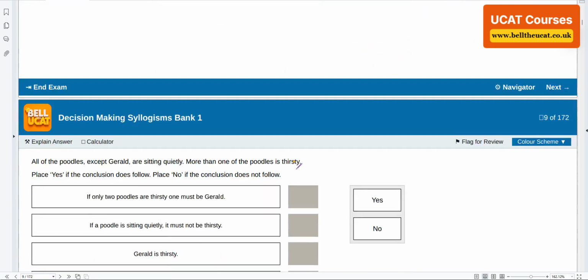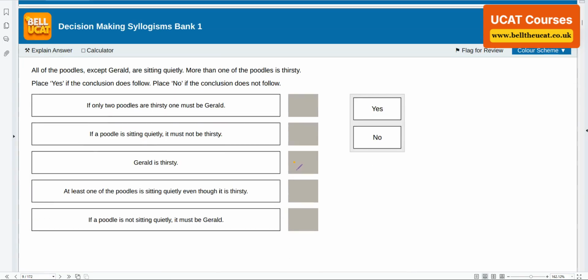Right, let's take another one here now. All of the poodles. So we learned something new in this one. All the poodles except one are sitting quietly. So there are some poodles. When you hear the word except, it means one option, one exception, which is not sitting quietly. That's Gerald.